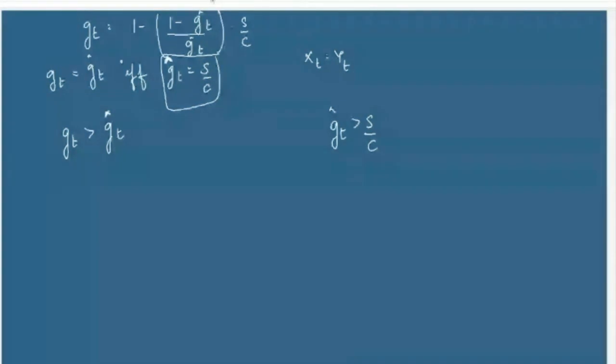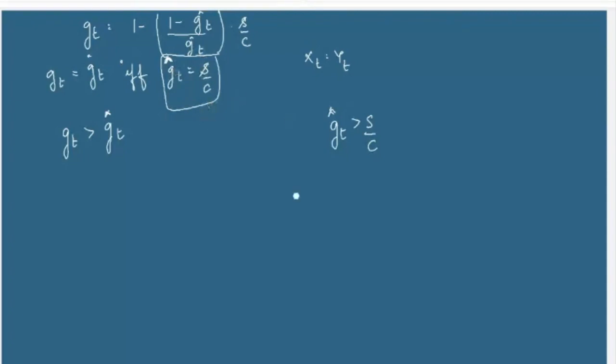Suppose investors expect gt hat to be greater than s by c. As I was talking about this in the previous class as well, very briefly, it is not really possible for the investors to always strike that balance and identify this ratio of s by c and make their expectations according to this warranted growth rate.